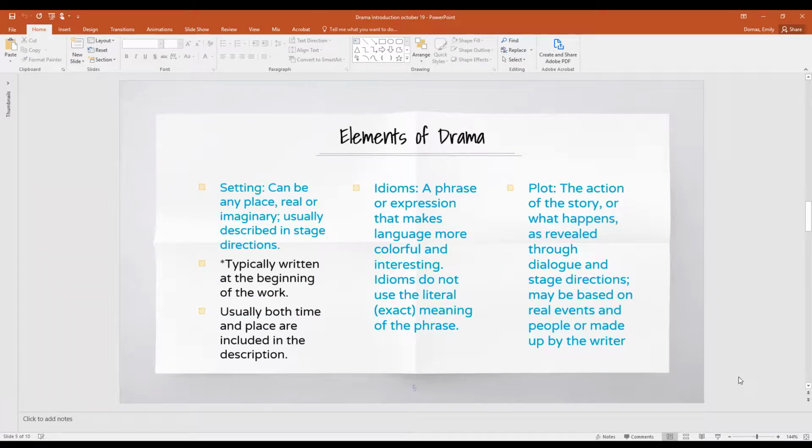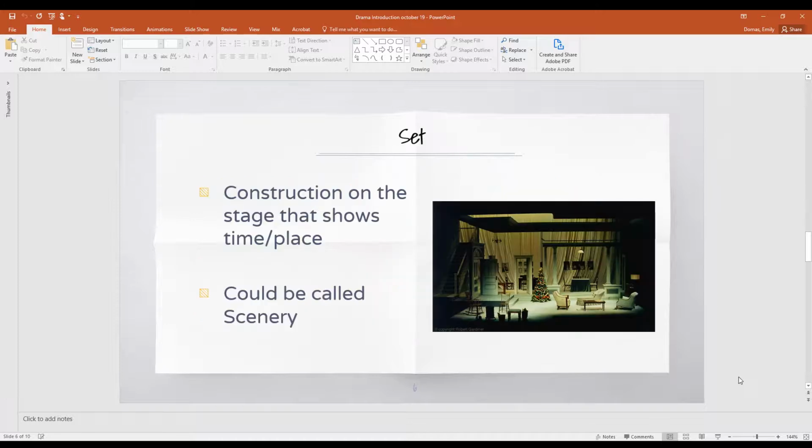Elements of drama. So we have setting, idioms, and plot. Setting can be any place, real or imaginary, usually described in stage directions. It's typically written at the beginning of the work and usually includes both time and place in the description. Idioms are typically a phrase or expression that makes language more colorful and interesting. Idioms do not use the literal or exact meaning of the phrase. Plot is the action of the story, or what happened, revealed through dialogue and stage directions. It may be based on real events and people or made up by the writer. The set is a construction on the stage that shows time and place, and could also be called scenery.